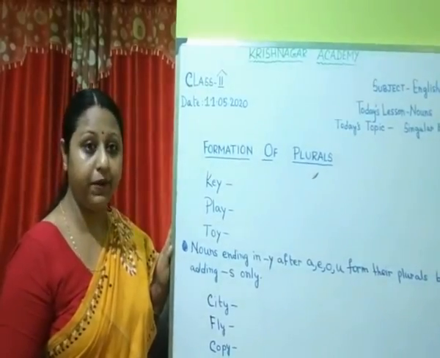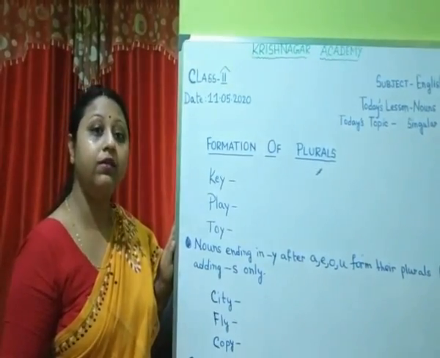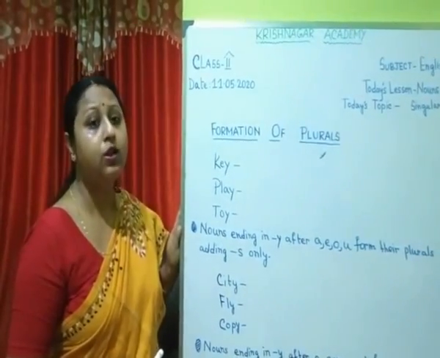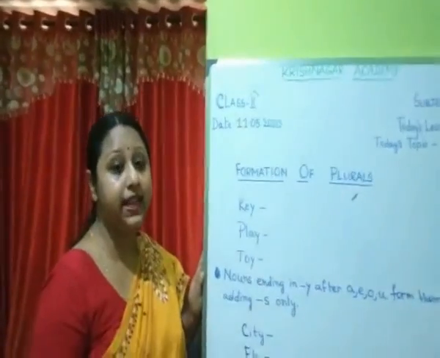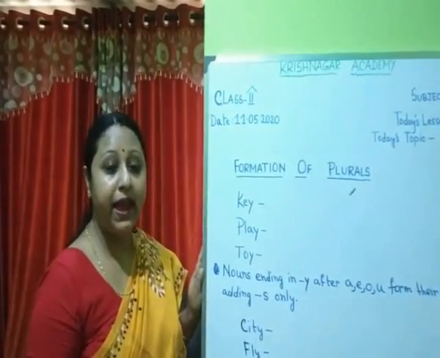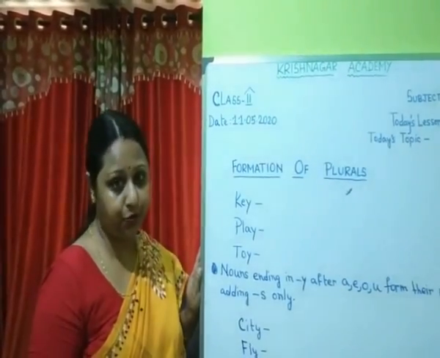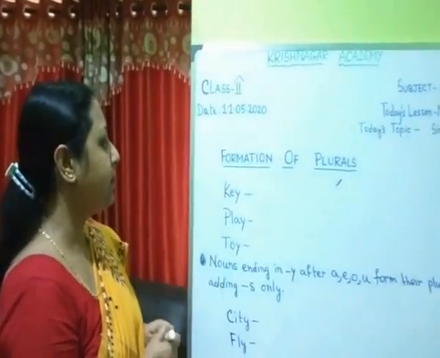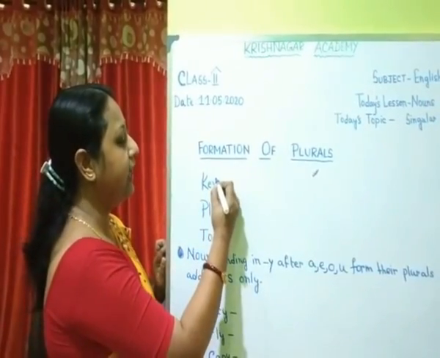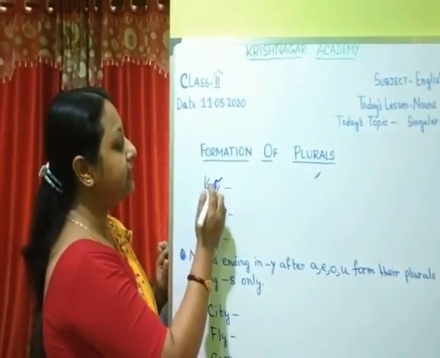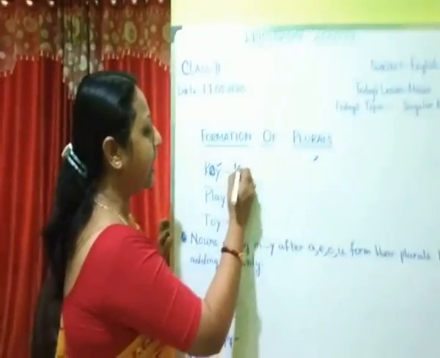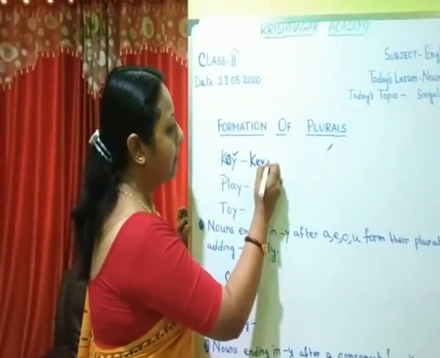Know that in the English alphabet, that is from A to Z, there are 5 vowels: A, E, I, O, U. And the rest are consonants. So, if a singular noun ends in Y and there is a vowel immediately before it, to make it plural, we have to add S to it. Let us see the example. Key. In the word key, the word is ending with the letter Y and before Y there is a vowel. So, to make it plural, here we have to add S to it. So, key will become keys.